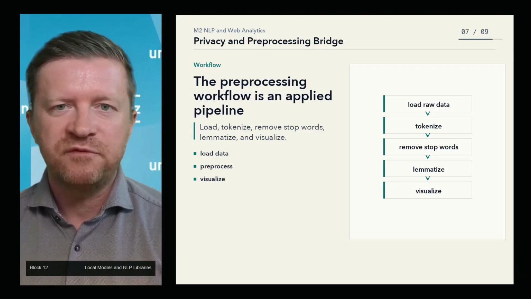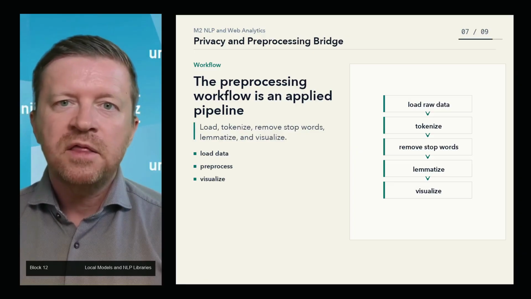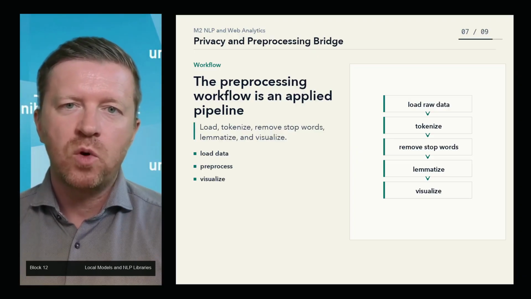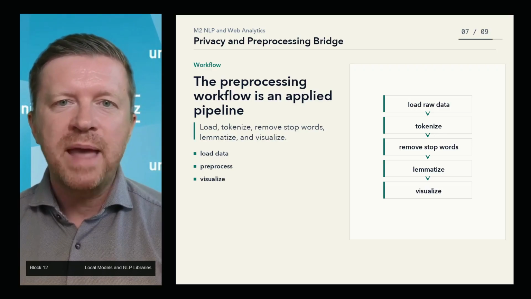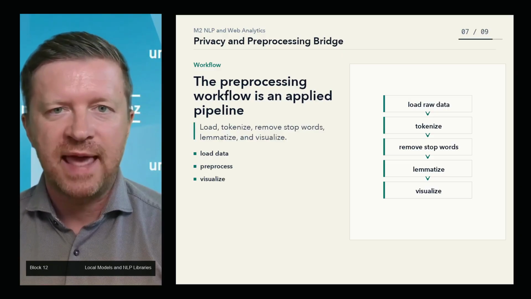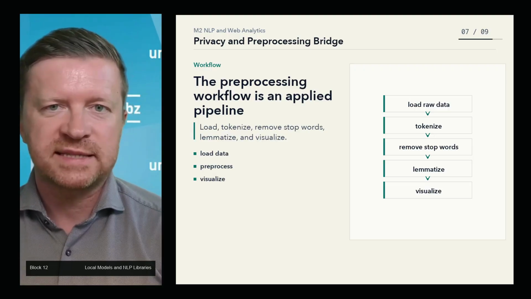Second, tokenize the reviews so that the text becomes a sequence of smaller units. Third, remove stop words so that common but low information words do not dominate the results. Fourth, lemmatize the remaining words so that different forms of the same term are grouped together. Finally, visualize the most frequent words in the processed text.